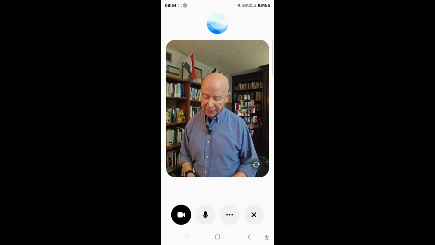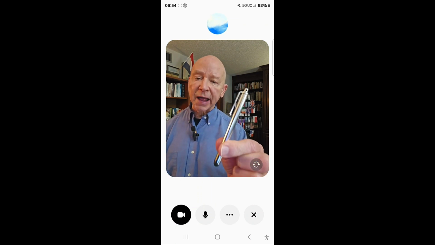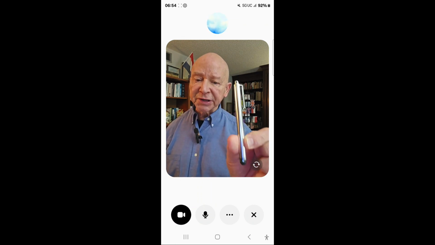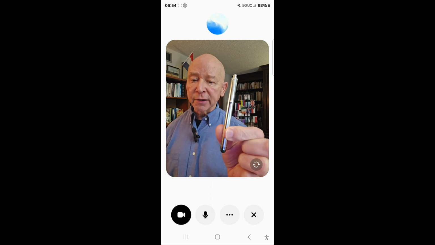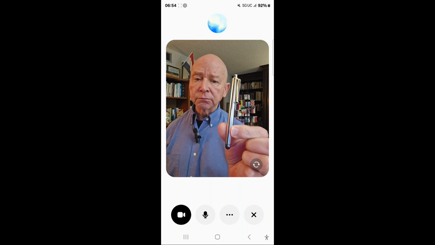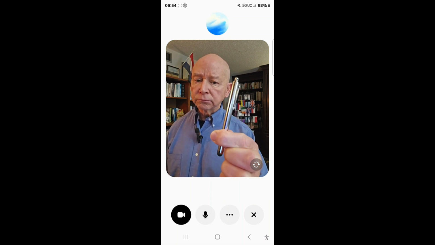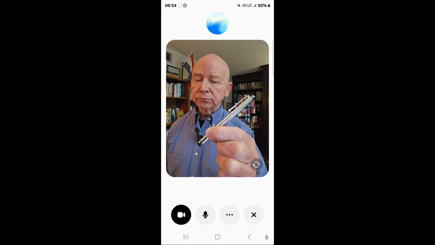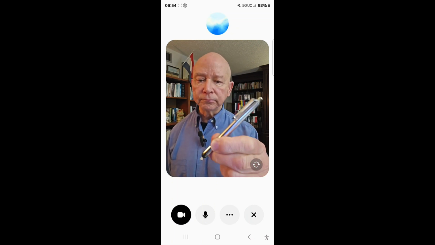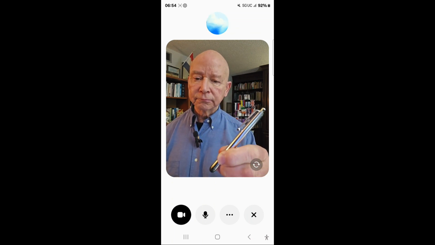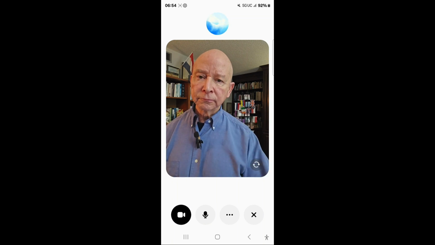Oh, it certainly is. Well, thank you. Well, now also here's an object that I have. What is this object? How would you refer to that, and what do you say are its functions? That looks like a stylus pen. It's typically used for touchscreen devices, allowing for precise input and navigation. It can also be used for writing or drawing digitally.